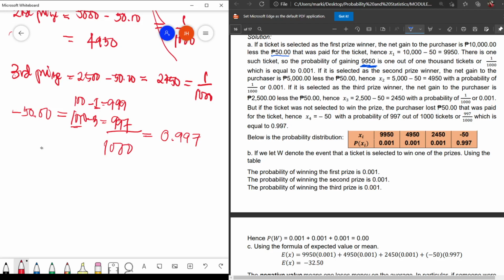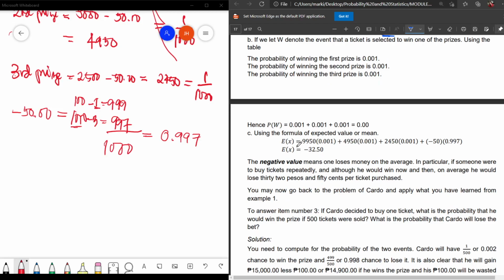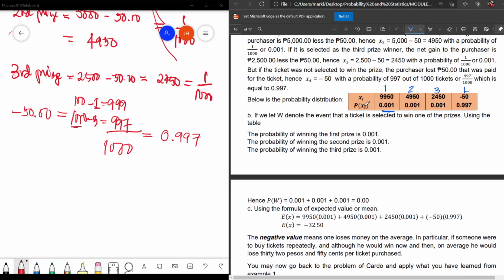So, anyway, wala namang masama kung there's always a chance to win. So, we have here the table. If you have the first prize, second prize, third prize, and then you lose. Okay? After that, using the formula, you add those probability distributions, the P of X sub i, so we have 0.10, okay? And then that is 0.